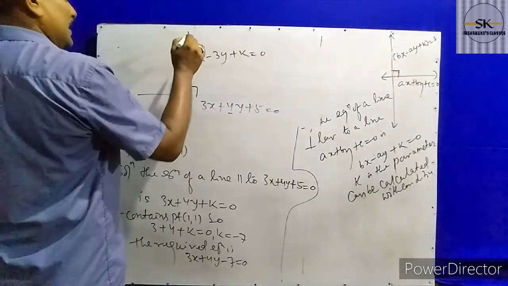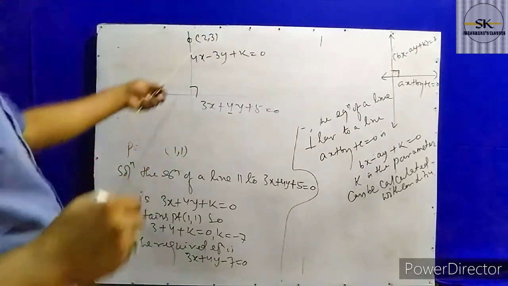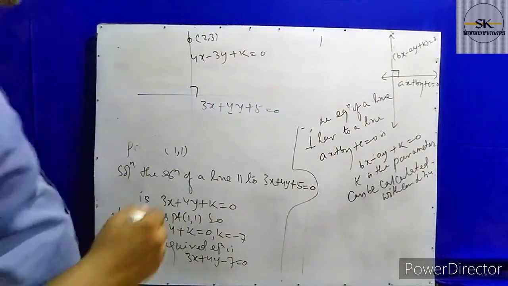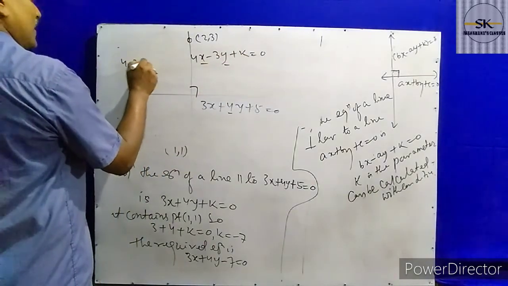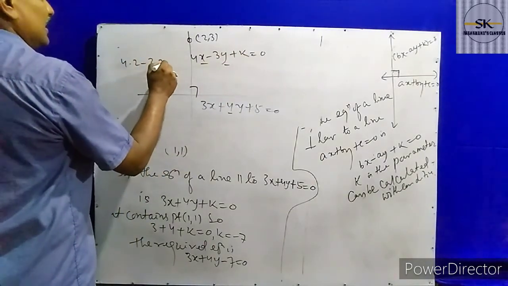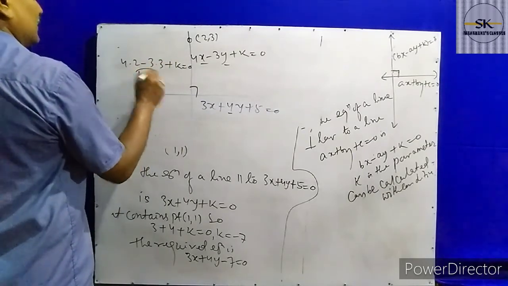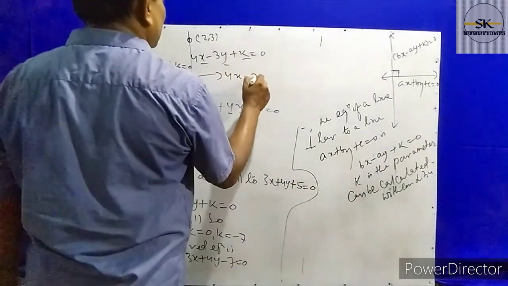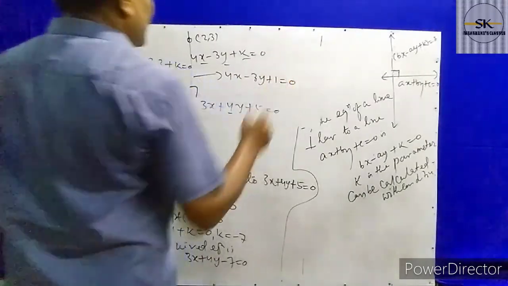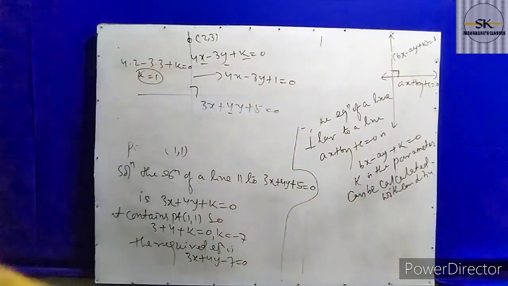Suppose the straight line contains the point (2, 3), for example. The straight line contains (2, 3). Instead of x and y, you put 2 and 3. Then it is 4 into 2 minus 3 into 3 plus k equal to 0. So here k equal to 1. After finding k, put it here, then we get 4x minus 3y plus 1 equal to 0. This is the straight line which is perpendicular to the given straight line. So this is very useful for the entrance exam.